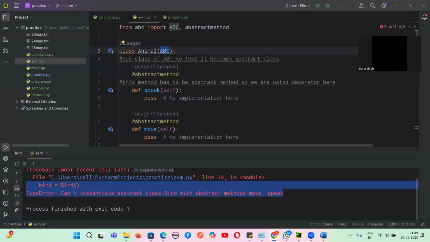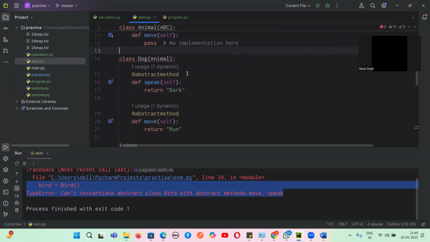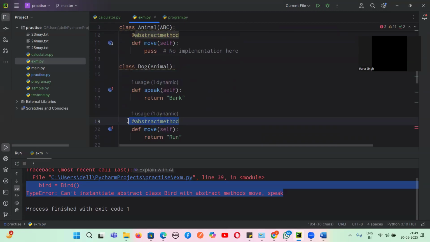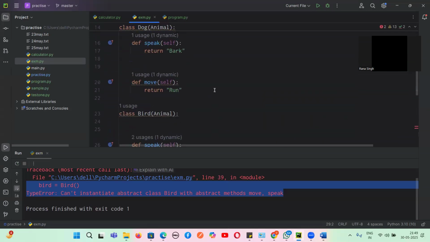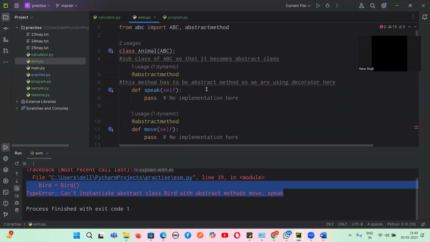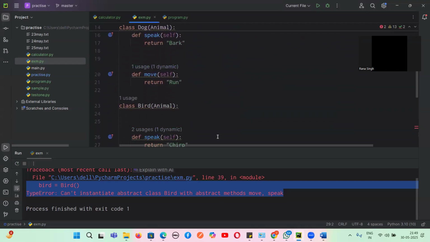Here, what am I showing? If I go to this particular thing, I'm only showing speak and move, okay? But how this is implemented, I'm doing in a different class. Yes or no, guys? Suppose this is not an abstract class and abstract method. Let me just remove it. So see here, this is not an abstract class and this is not an abstract method. So now what will happen? The user can see, guys, speak and move, but how it is implemented, they cannot see because it is implemented in some other class. Yes or no, guys?